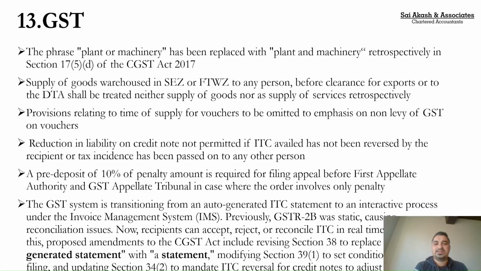Basically, the government wants to say that whatever input you are claiming, you claim it on your own responsibility. So what was the general tendency? The general tendency was that whatever was appearing in 2B, we used to claim that input. And whenever we got a notice, we used to justify saying that, okay, it is appearing in 2B, that is why I have claimed. Because appearing in 2B is not the only condition to claim input tax credit, right? There are other conditions also. To curb this, wherein the department was losing cases in the court of law, because only because you have given me in 2B, I used to claim that in 3B. Now what they are doing is, I will not give you a ready-made 2B, you generate your own 2B. So this is again a very important amendment from a GST perspective.